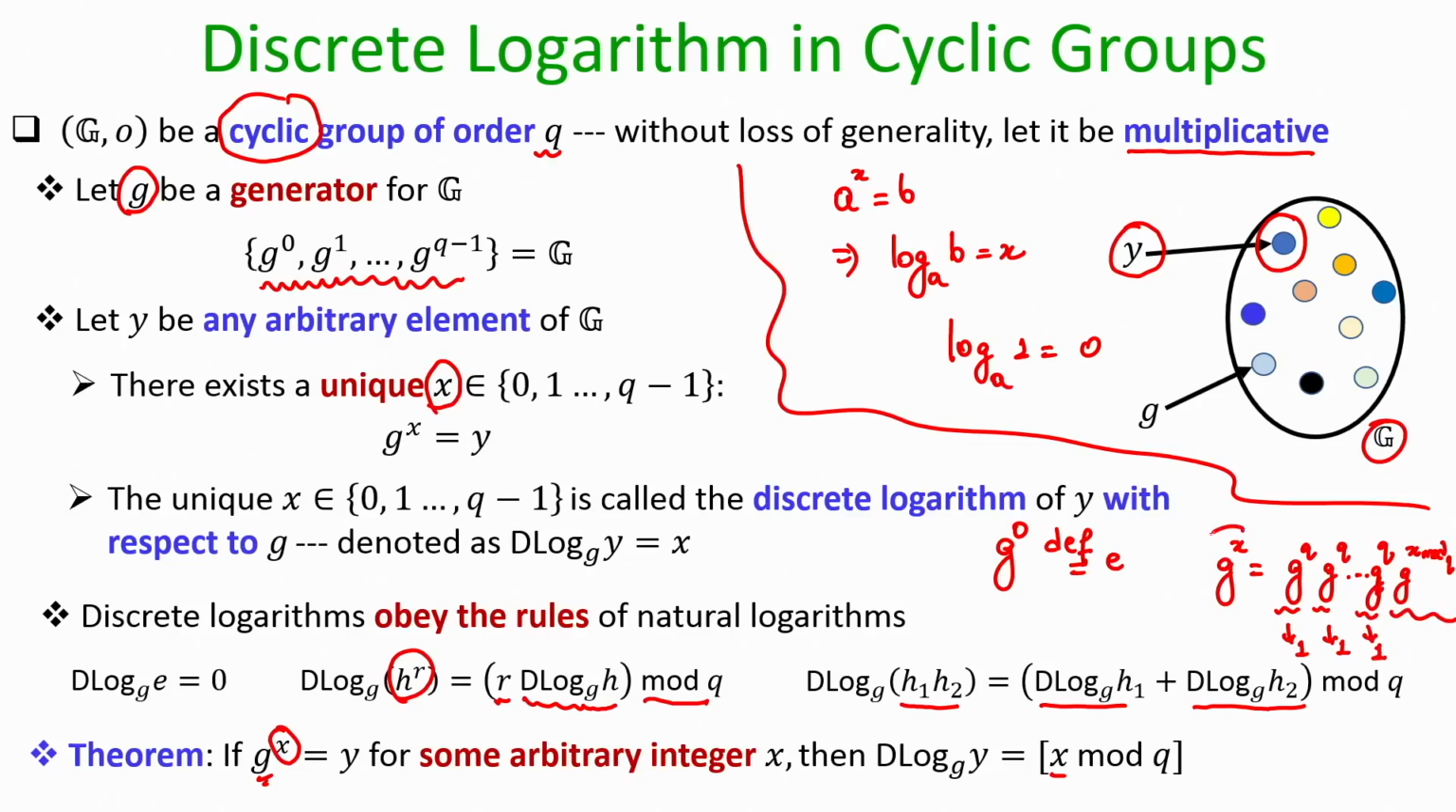So, if g to the power x was y, then so is g to the power x modulo q, and x modulo q will be a value in the range 0 to q minus 1, and hence it will be the discrete logarithm. So, now an interesting problem is how easy or how difficult it is to compute the discrete logarithm.